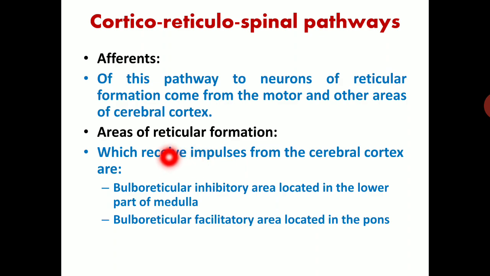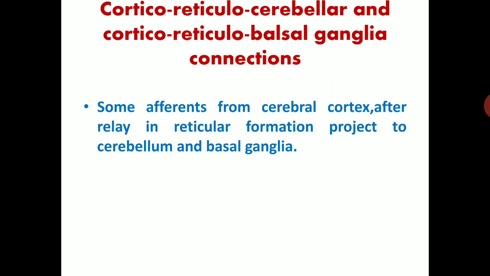Now, the areas of reticular formation which receive impulses from the cerebral cortex are the bulboreticular inhibitory area, located in the lower part of the medulla, and the bulboreticular facilitatory area, located in the pons. Cortico-reticulocerebellar and cortico-reticulobasal ganglia connection: some afferents from the cerebral cortex, after relay in the reticular formation, project to the cerebellum and basal ganglia.